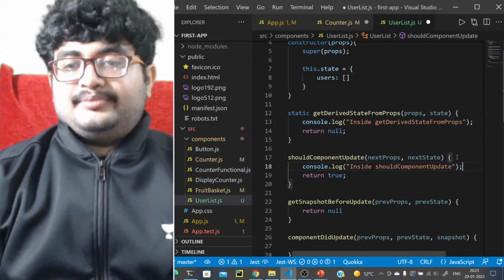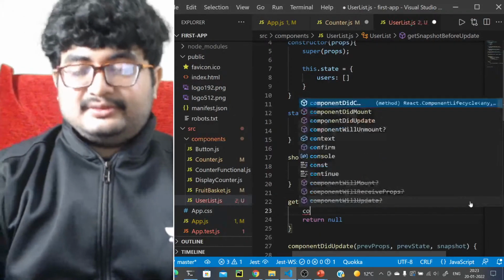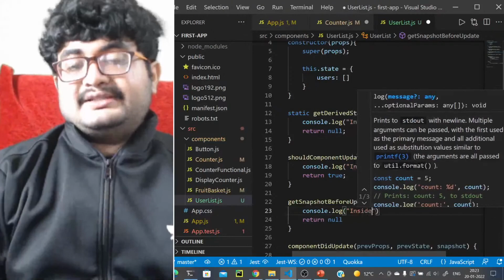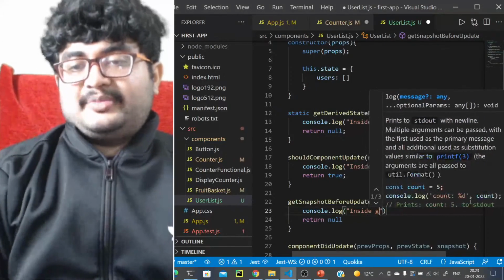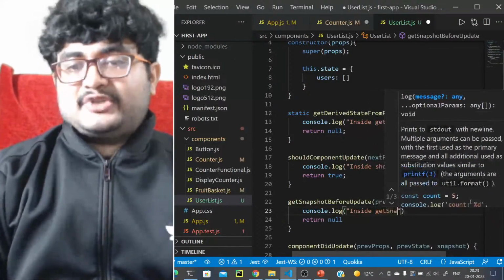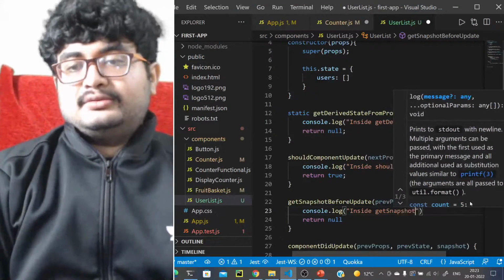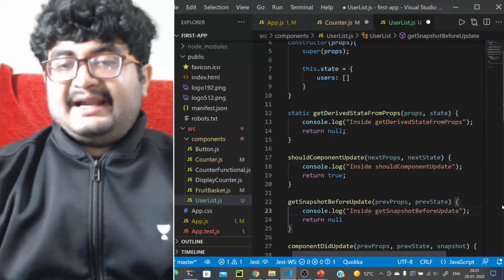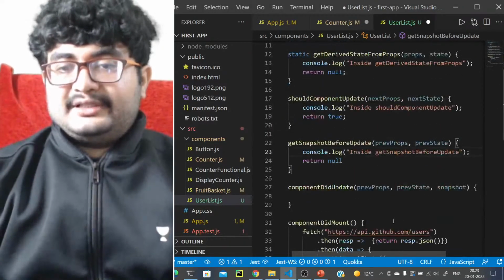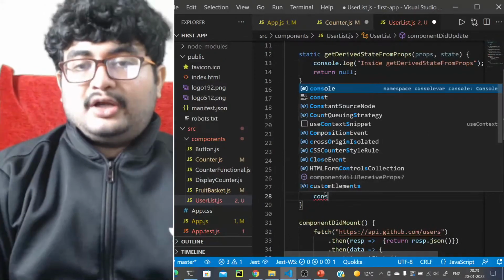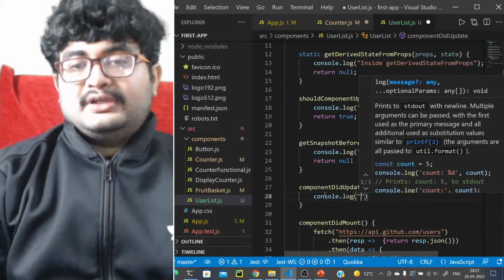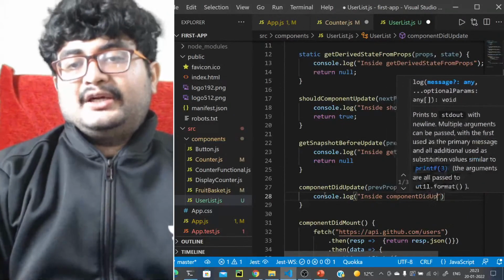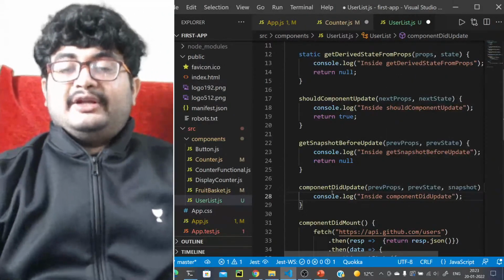right? Let's add here as well console.log inside getSnapshotBeforeUpdate. And let's add another console.log here. Let's add one more console.log inside componentDidUpdate. Okay, inside componentDidUpdate.